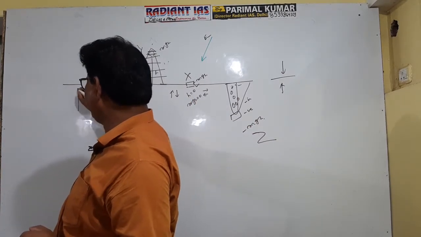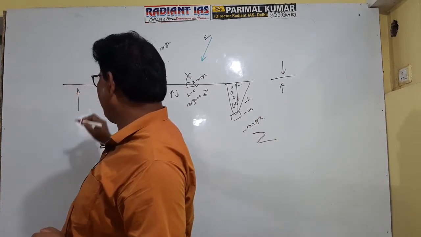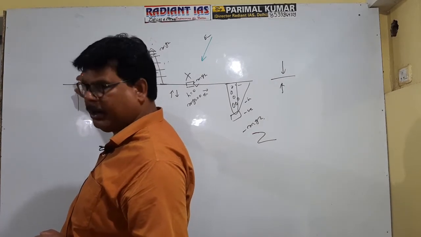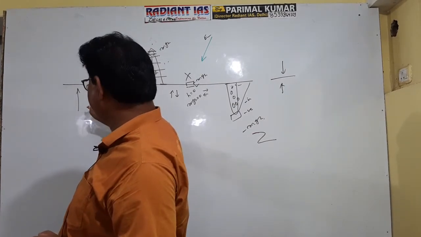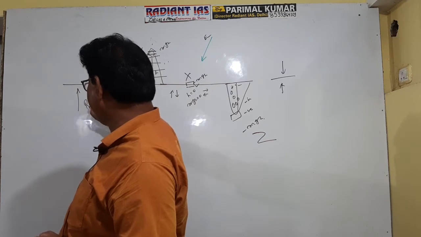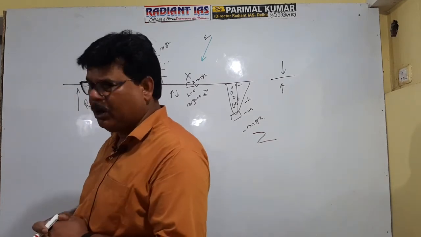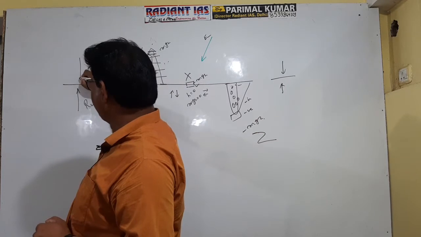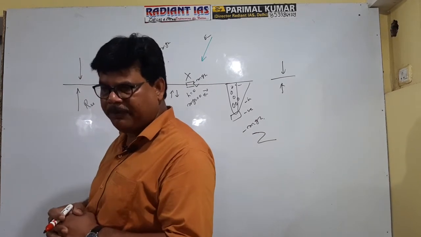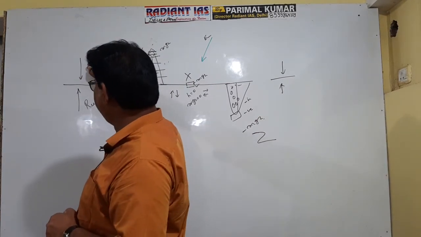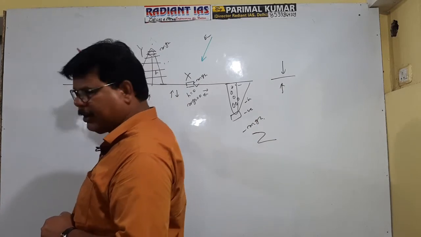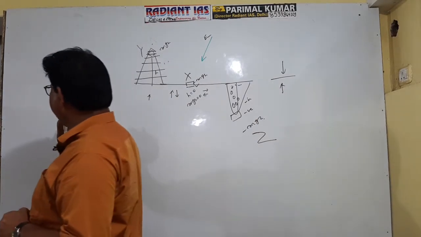Suppose this is endogenetic force, right? It causes upliftment of this area, and its rate can be identified as the rate of upliftment. On the other hand, this is exogenetic force. It conducts erosion, and the rate of erosion can be identified as RE. It is clear now? So there may be three conditions.